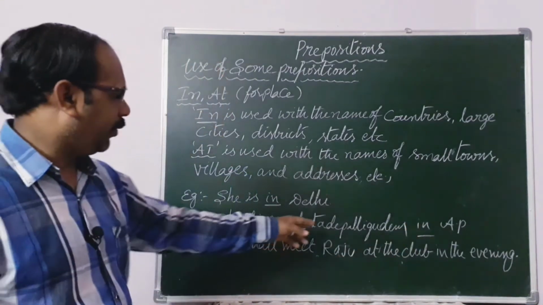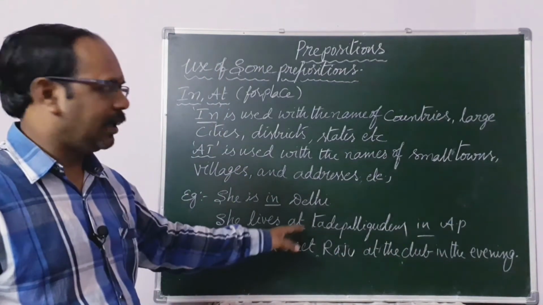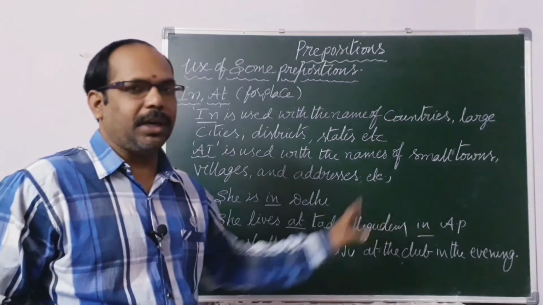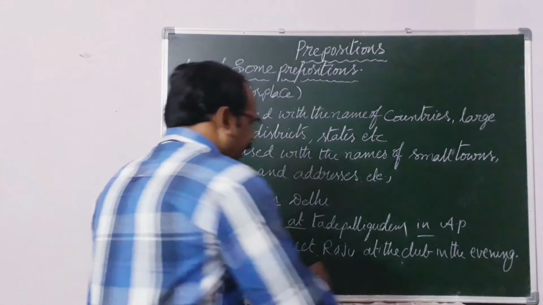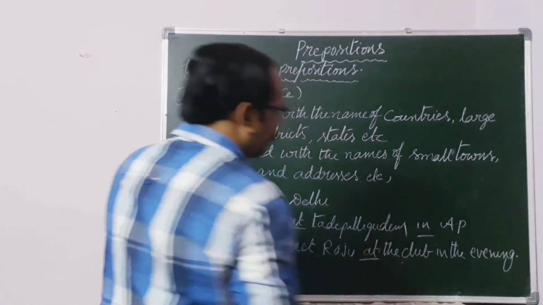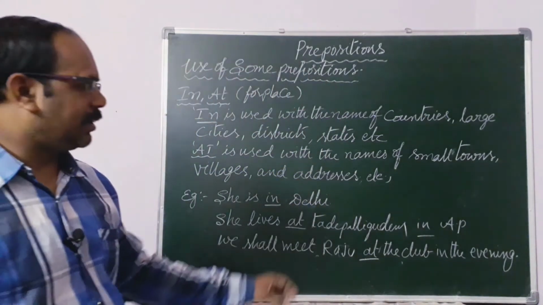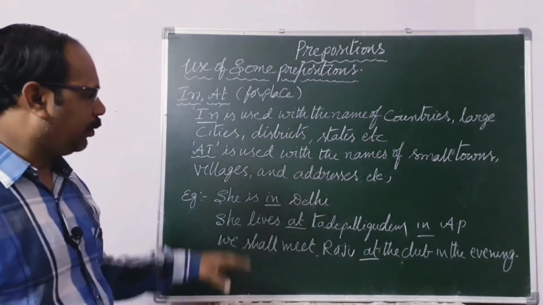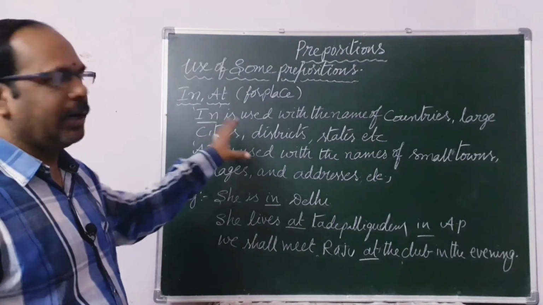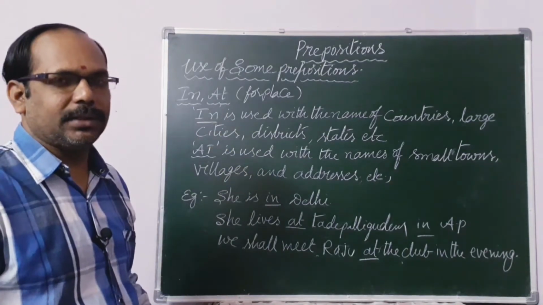That's why before a small town we have to use at, and before a state we have to use in. And we shall meet Raju dash the club. At the club. It is a particular place. So we have to use in and at for places like this.